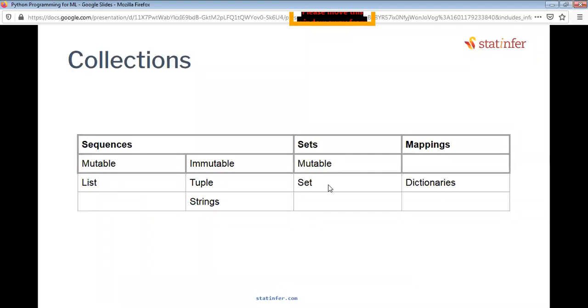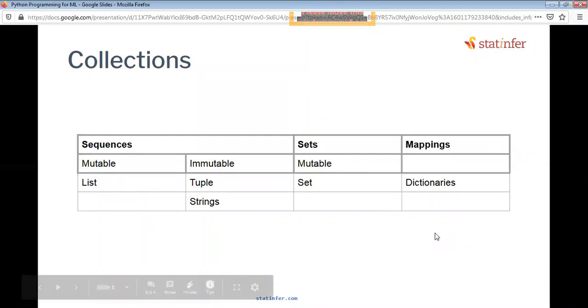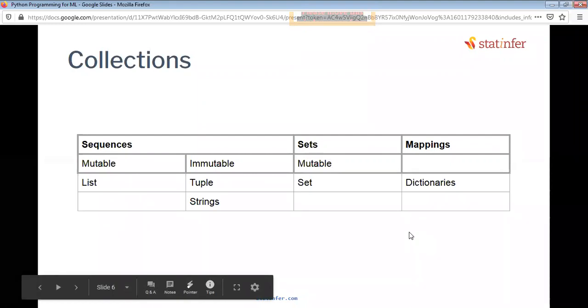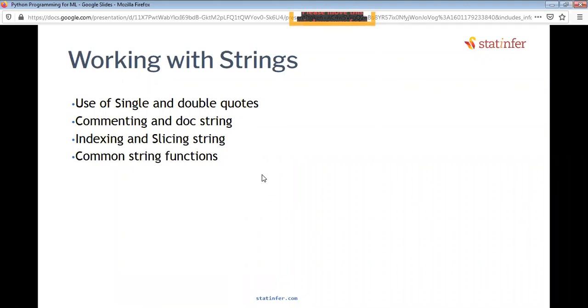There are more kinds of sets which are immutable also, but we are considering them out of scope for our course. Then we have mapping kind of collections, which are called dictionaries. Mappings have key and value pairs, which can be mapped with each other. That's why we call them mapping kind of collections.